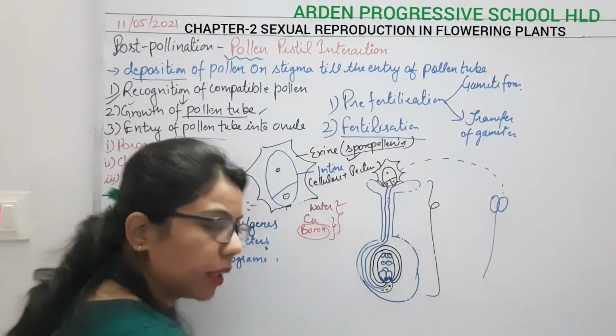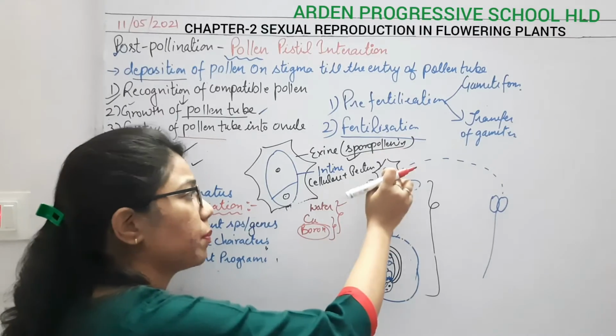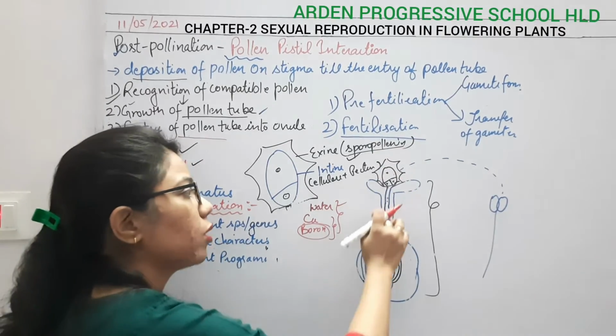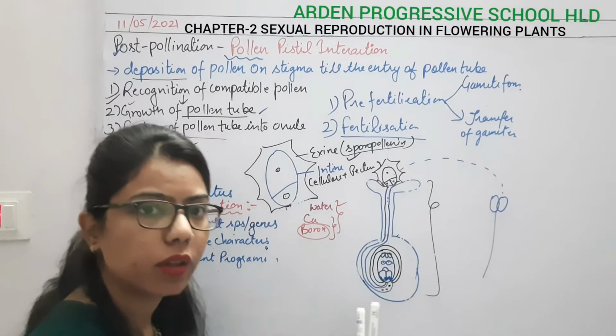They will get germinated, and due to this germination, whatever cytoplasm is present here will move towards this pollen tube, as well as all the nuclei which are present here will also move towards it.